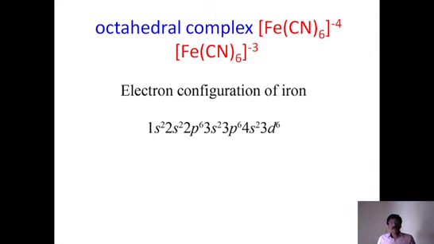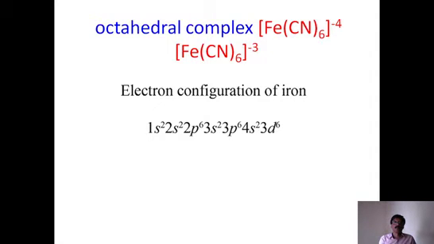And now look at this. Wherever we write this one, like you see, 4s2 3d6. From that, if you want to consider the iron ion, Fe plus 2 ferrous, Fe plus 3 ferric. Because already in the above two complexes we have Fe plus 2 and Fe plus 3. This is very important to understand, because without this we can't go into the details of applying valence bond theory. So Fe plus 2 means 2 electrons shall be removed from 4s only, because they are outermost electrons. We always remove outermost electrons first.